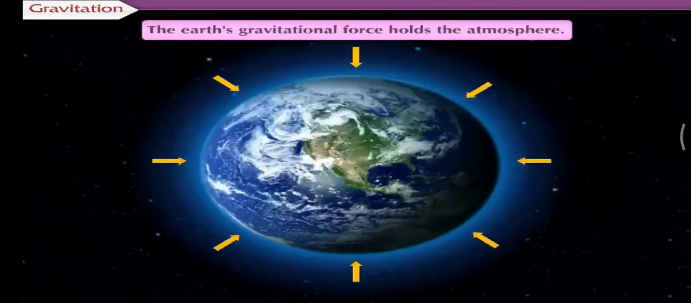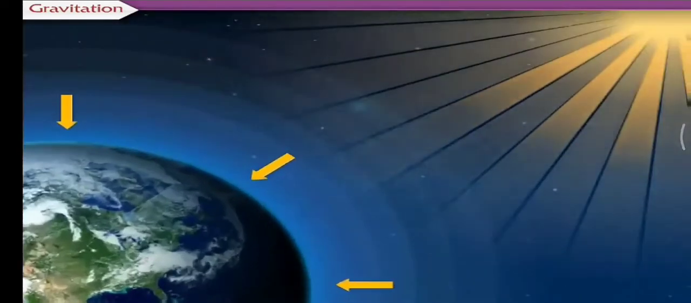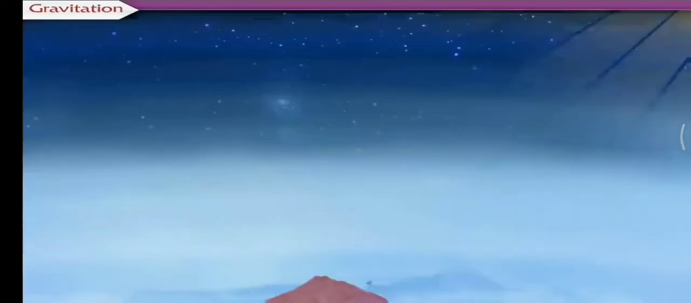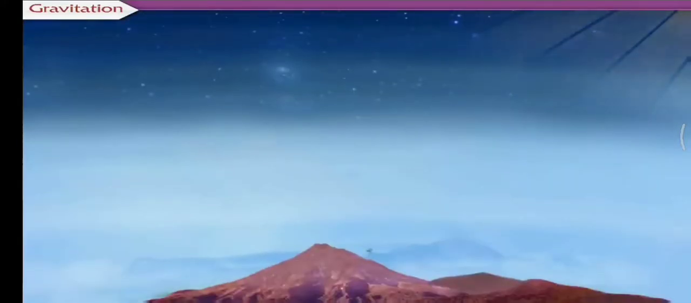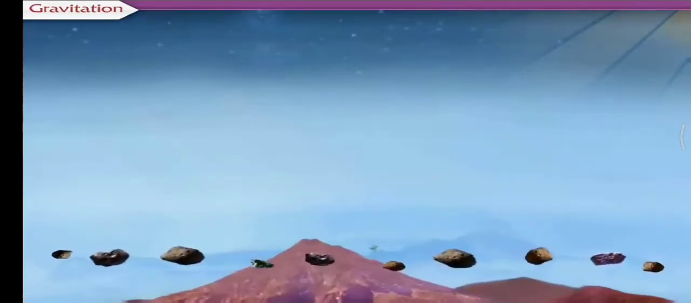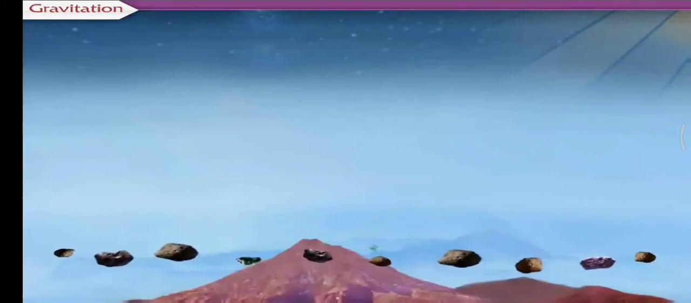The earth's gravitational force holds the atmosphere. If there had been no gravitational force, there would have been no atmosphere due to which the living world would not have survived. In the absence of gravitational force, all objects would have floated. An object thrown vertically upwards would have continued to move upwards and would have never fallen on the ground.